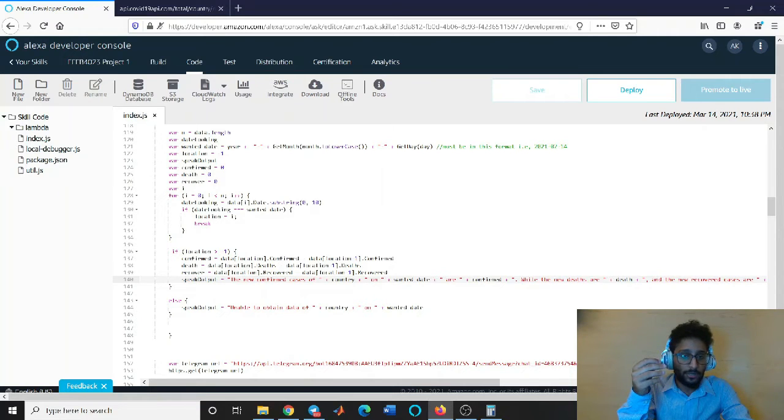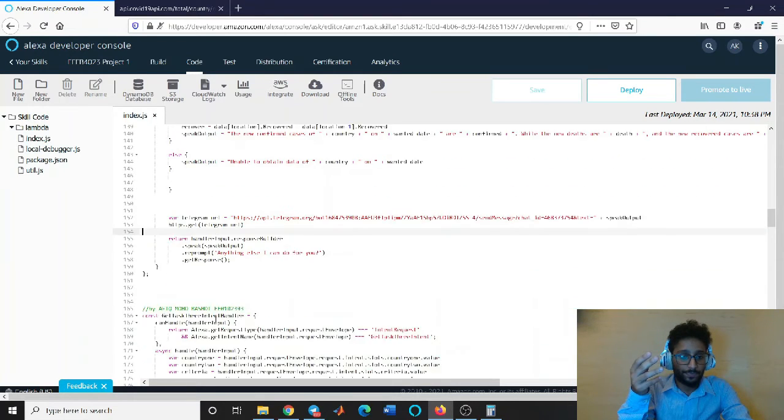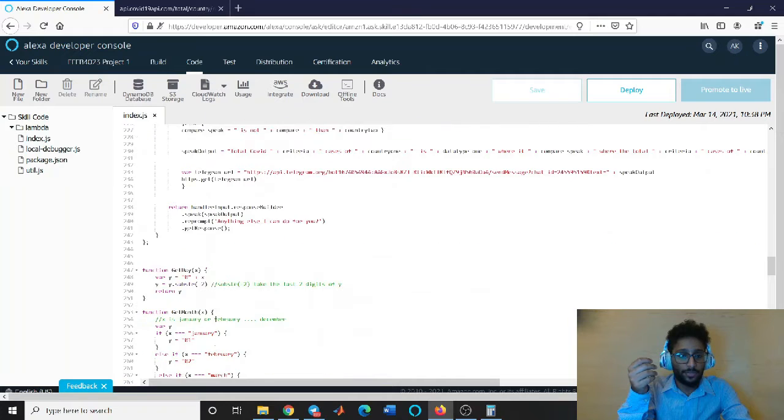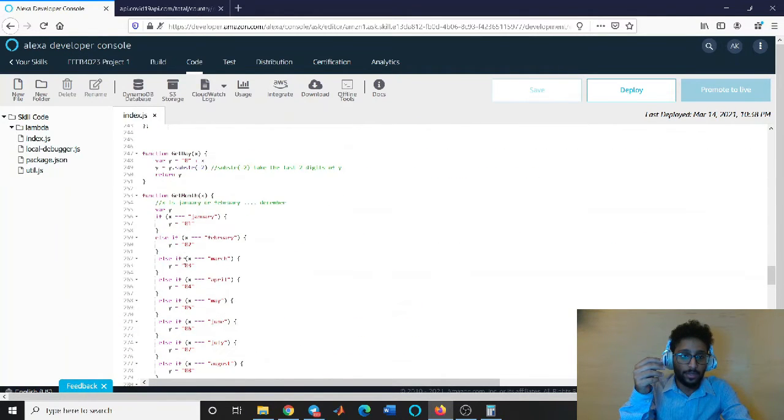Otherwise, this will mean that we didn't have any data in the array for that specific date, and the speak output is going to say unable to obtain the data of that specific country on that specific date. And then we have the Telegram URL, and this Telegram URL is going to send whatever output to the Telegram. And for the defined functions, we have get day and we have get month.